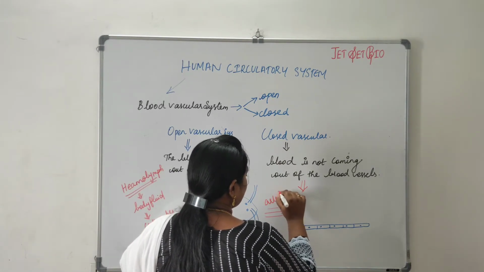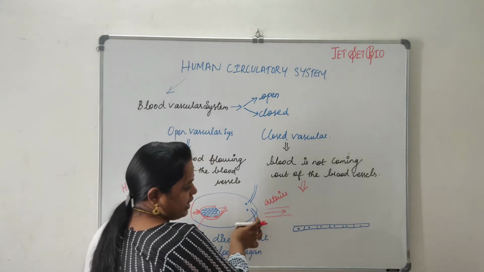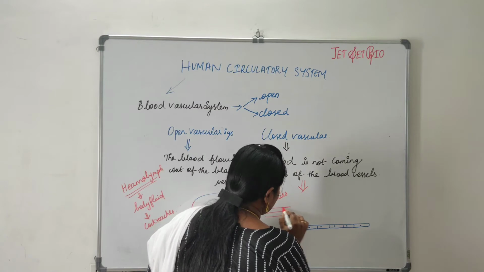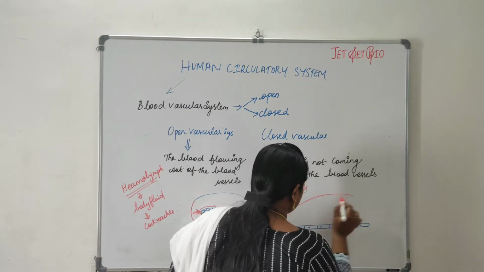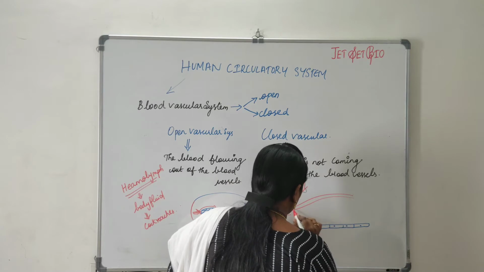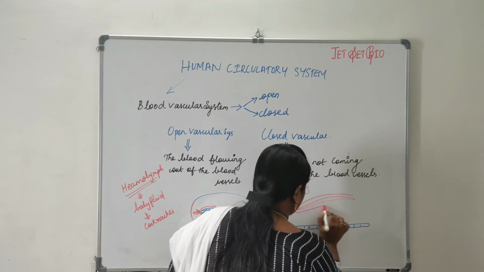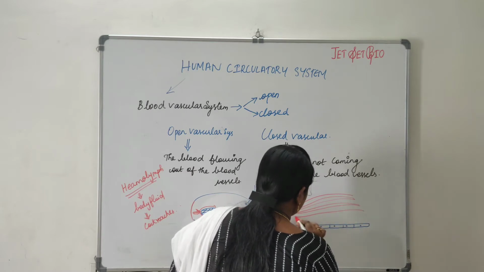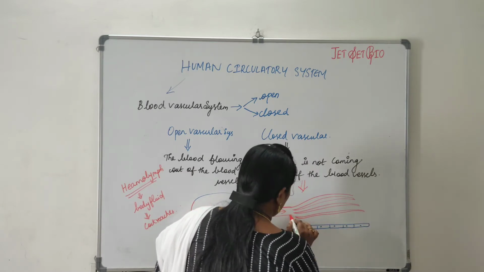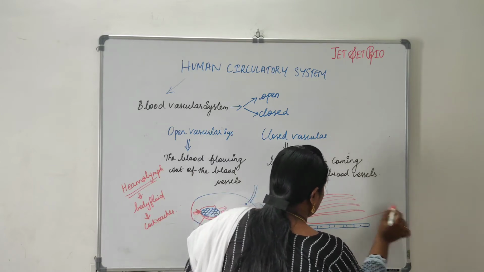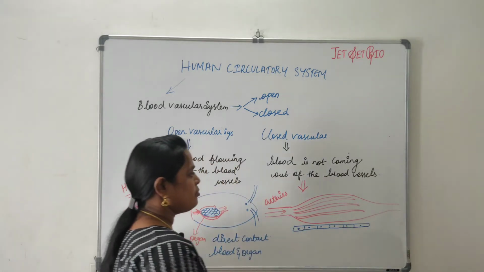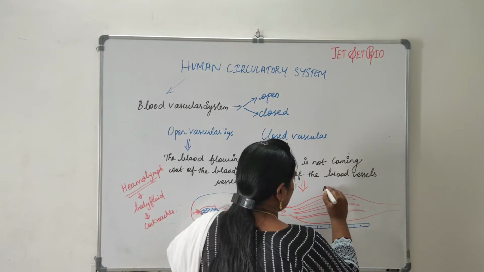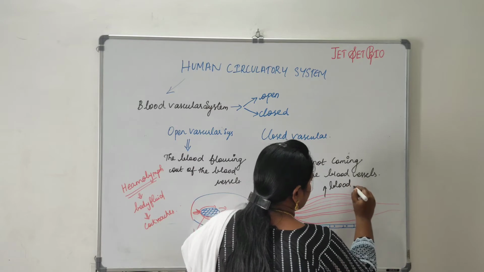The artery, this blood vessel, is diversified into numerous small capillaries. These are called blood capillaries.